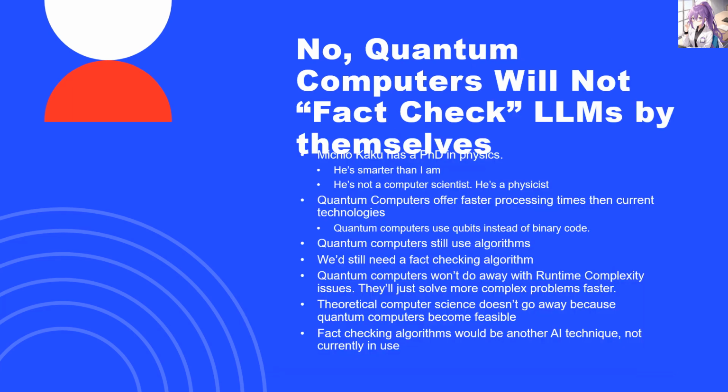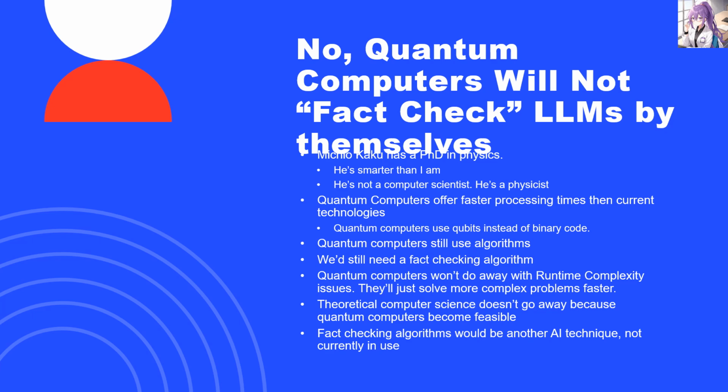Excuse me, Dr. Kaku, I have a question about what you just said. It seems you do not understand that hardware and software are different things. Even if the hardware can help quantum computers fact-check large language models, it will still be done on a software basis. It may be done by firmware, which is a mix of hardware and software.